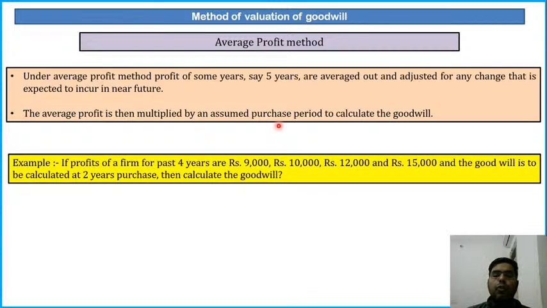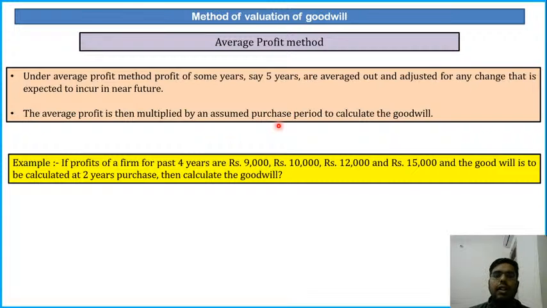Guys, if I've sold my business to a particular person, then for the initial some years he will be getting the benefit. For example, I've told you that I've sold my school to a particular person. Now he will be getting the benefit of my goodwill for the next 3 to 4 years. After that, if he does not maintain the quality, the number of students will start declining. So he is going to reap the benefits of the goodwill for a particular period of time. That is known as purchase period or year of purchase. So that is basically a multiplier. It is an estimated figure. It is not an exact figure.